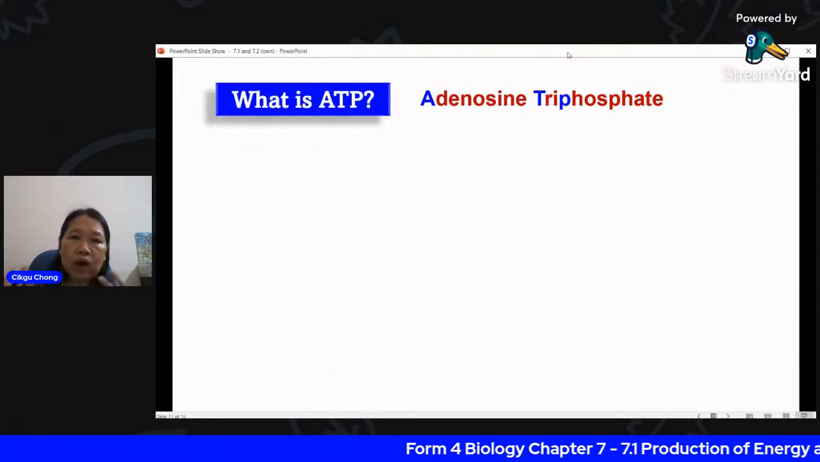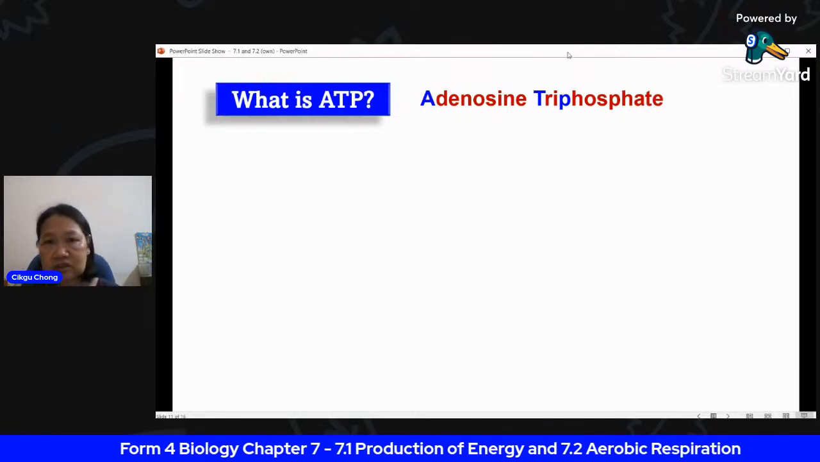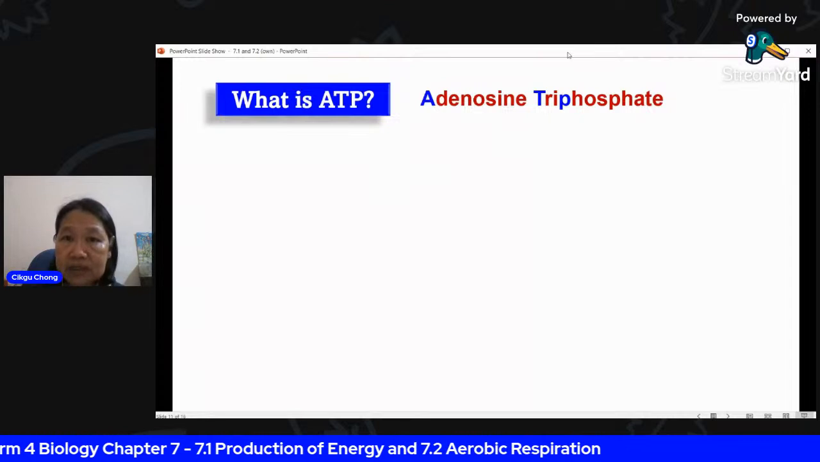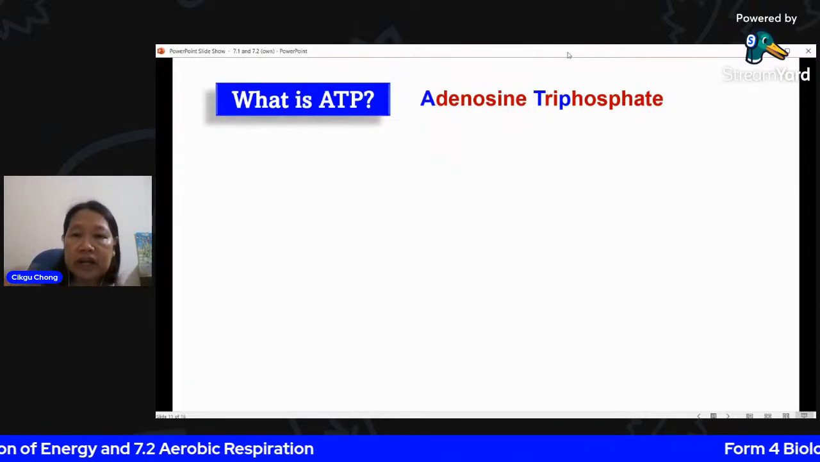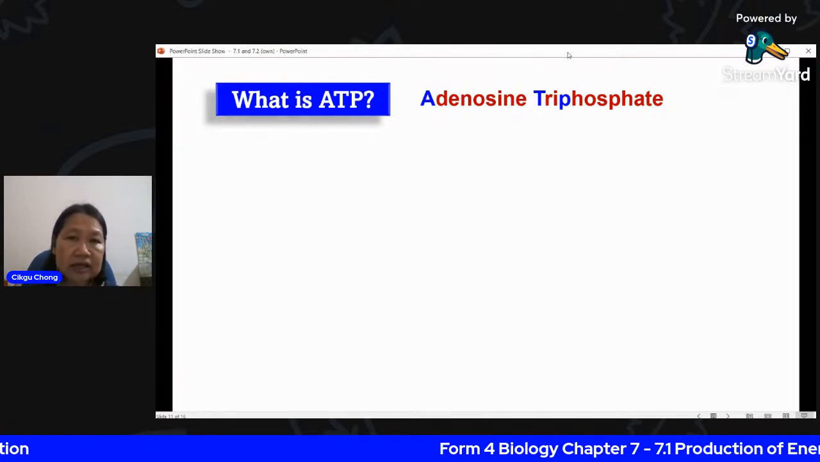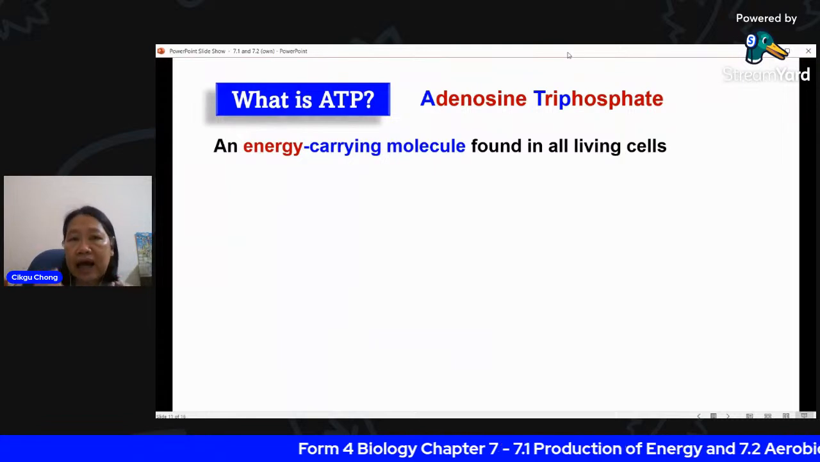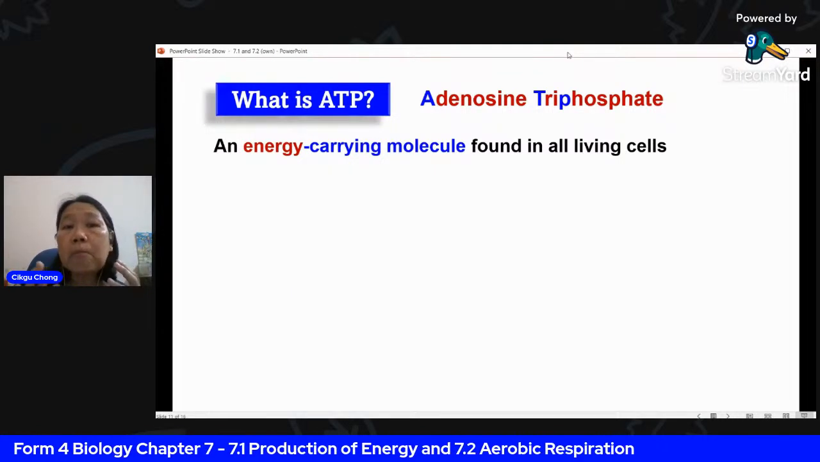But what is it? Why do we need it? What is the role? What is the function? And then you also have an ADP, which is adenosine diphosphate. What is the relationship between these two? Are they the same? Are they different? Let's look. Actually, adenosine triphosphate or ATP is an energy carrying molecule.